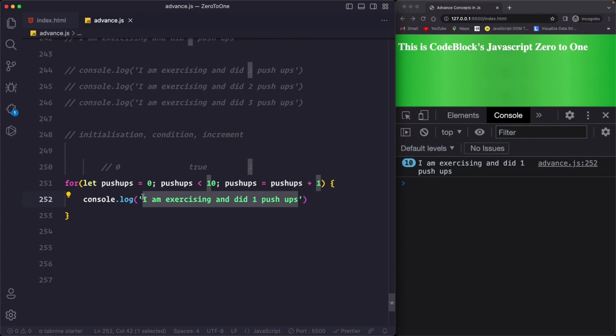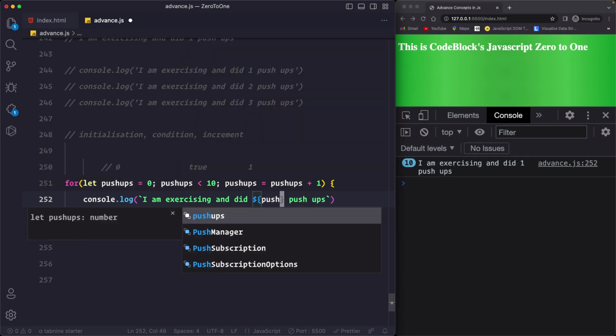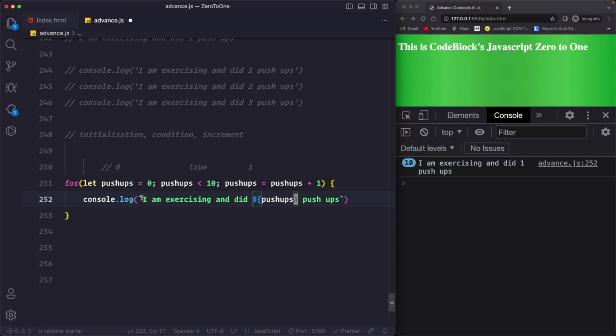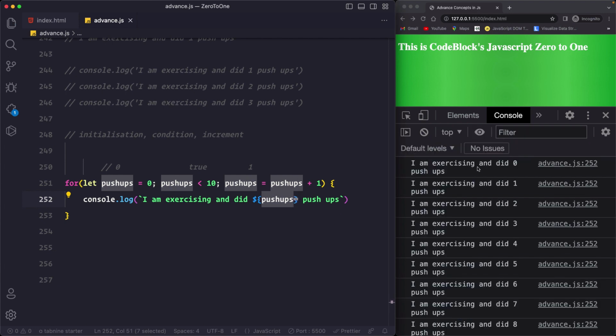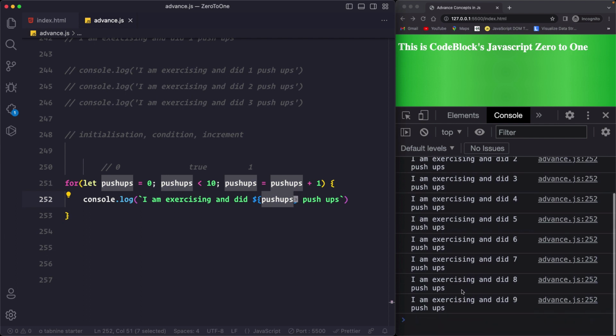So for this I can use a template string, and here other than saying 1, I can directly combine the value of push-ups. So now it will be like I am exercising and did 0 push-ups, 1 push-ups. If you save this, you see we get I am exercising and did 0 push-ups and then 1 push-ups, 2 push-ups, and then we get the value till 9.